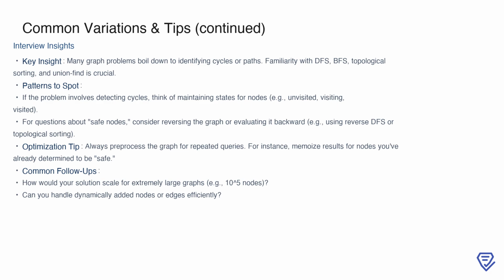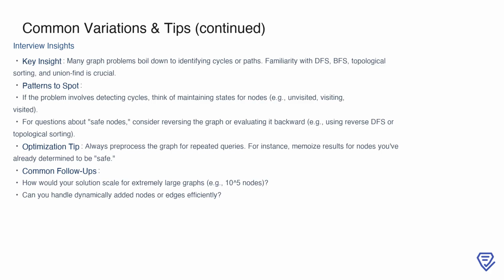Mastering techniques like DFS, BFS, topological sorting, and union find will give you a strong foundation. For problems involving cycles, maintaining distinct states for nodes such as unvisited, visiting, and visited can help you detect cycles efficiently. If you're tasked with finding safe nodes, one useful trick is to reverse the graph and analyze it backward. For example, a reverse DFS or topological sorting can simplify the problem by focusing on terminal nodes first.